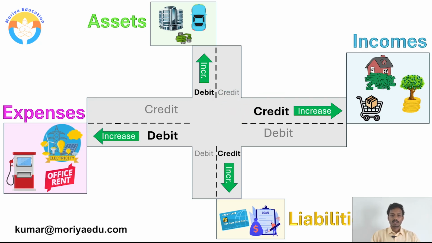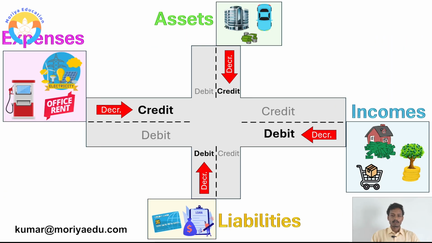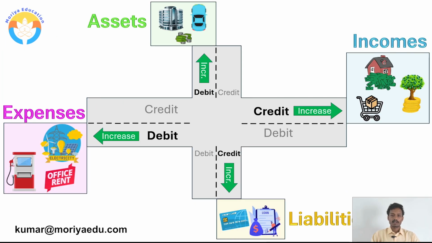Incomes. For example, we are receiving some interest on investment. That means income is increasing. So whenever income increases, we need to credit it. So interest on investment will get credited. We have sold some goods, so we are receiving some income. So that means income is increasing. So credit it. Credit the income. In the same way, we have sold the asset. We are receiving some amount as an income. So whenever income is increasing, we need to credit it. Asset sale is an income, so I am crediting the asset sale income.